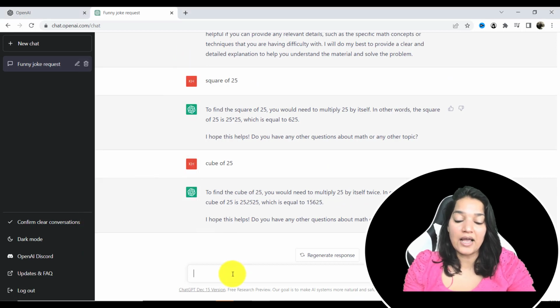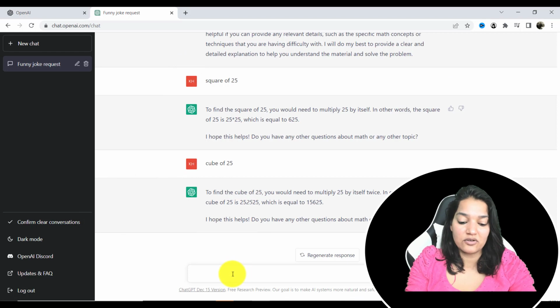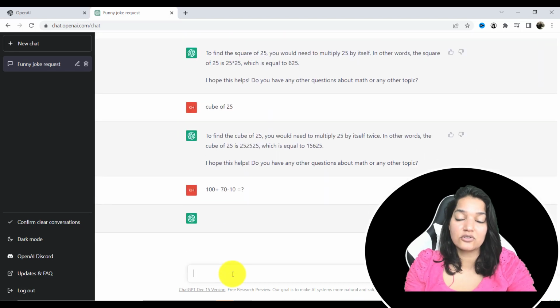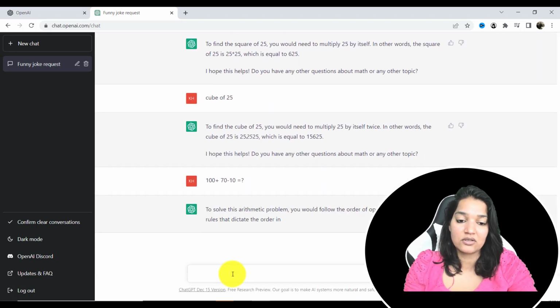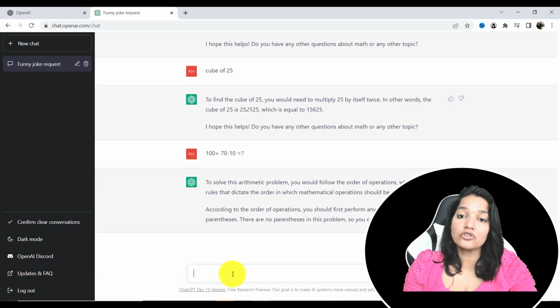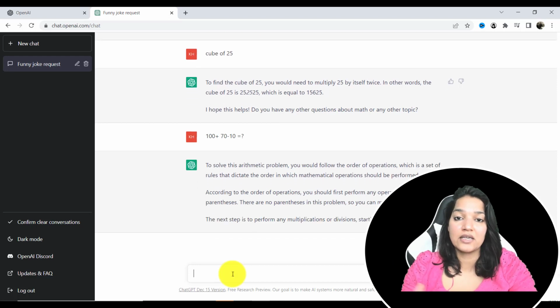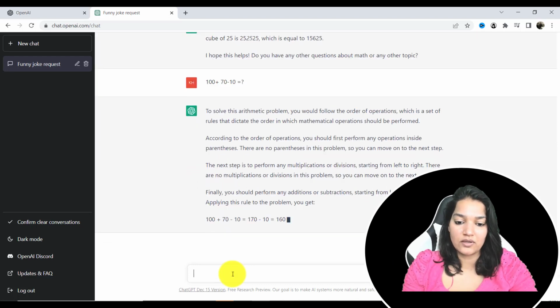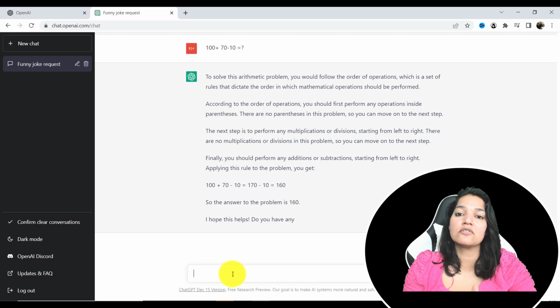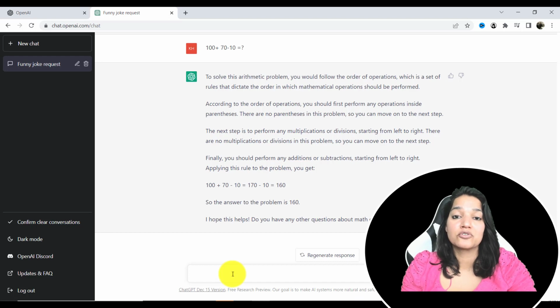Similarly, I can ask it another, let's say 100 plus 70 minus 10. What is the answer for this? So it's going to give you a proper answer. It'll do 160, and it'll also explain to you why it came to that conclusion. So it's going to be 160. So it has given the correct result so far. So you can also use it for your math assignment. You can use it for article generation, and also to play tic-tac-toe with you.